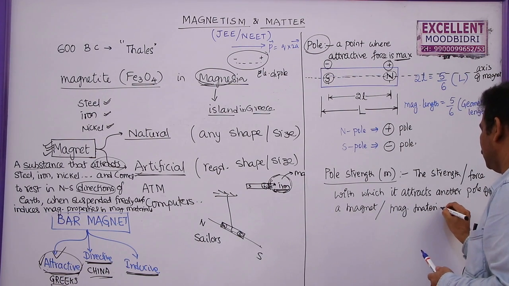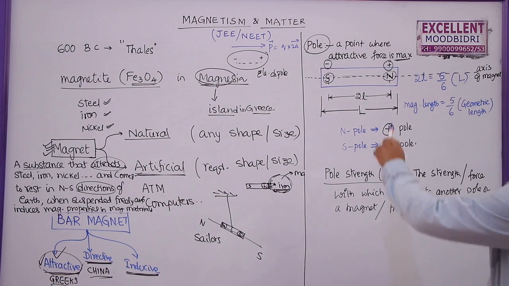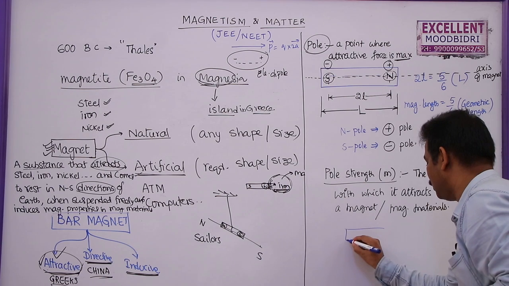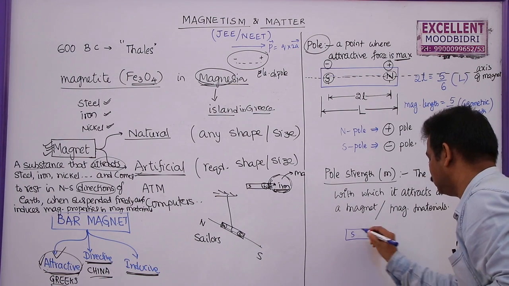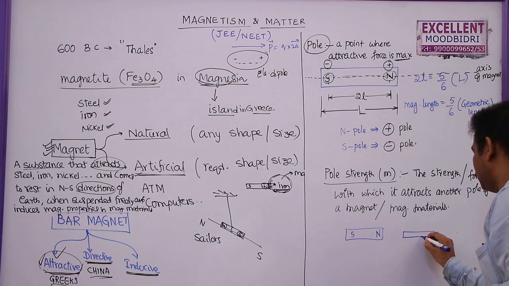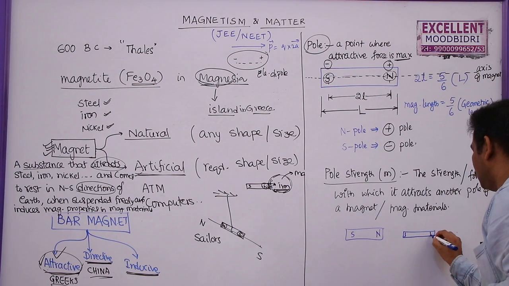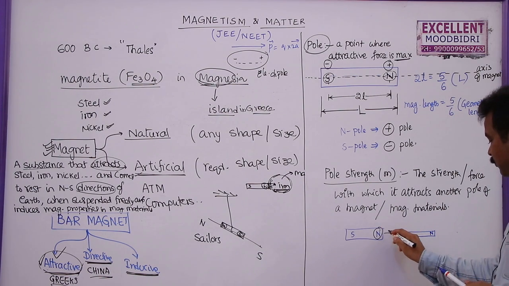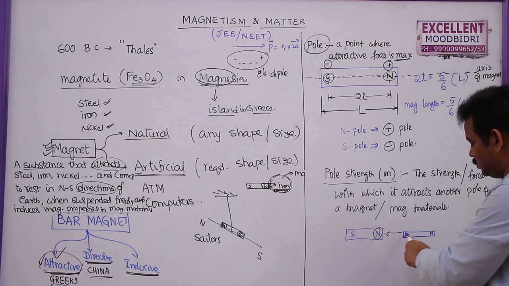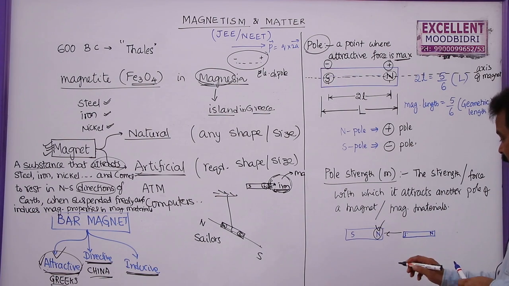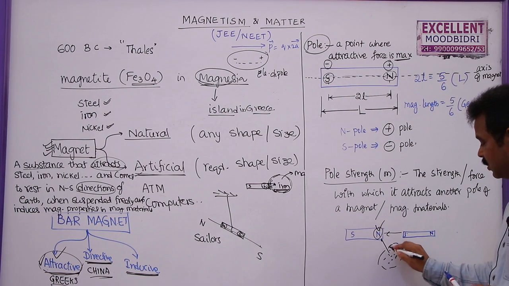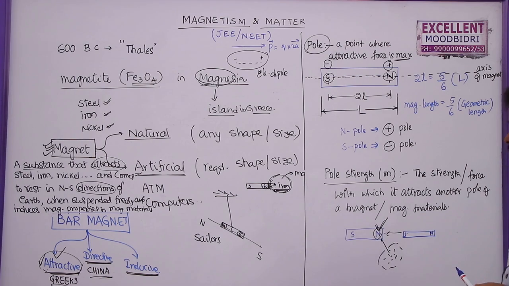Generally, if you take a small bar magnet, this is north pole and south pole, and if you keep one more magnet here, this is south pole and north pole. The north pole of this bar magnet attracts this one with some force. The force with which it attracts this one is called the pole strength. Or if you keep some magnetic material here, even this material will be attracted by this one. The force with which this magnetic material is attracted by this pole is called the pole strength of this pole.